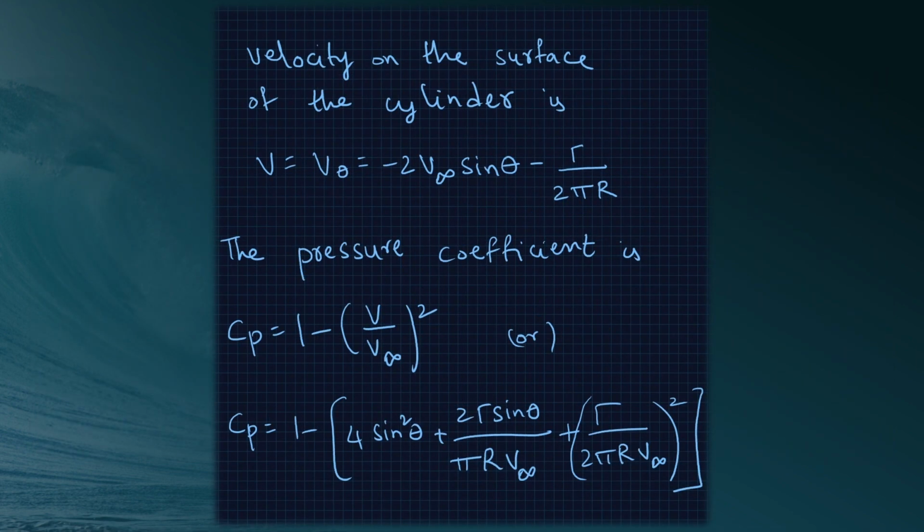The velocity on the surface of the cylinder is V is equal to V theta is equal to minus 2 V infinity sin theta minus gamma by 2 pi R. In turn, the pressure coefficient is obtained by substituting the equations. Cp is equal to 1 minus V by V infinity squared, or Cp is equal to 1 minus 4 sin square theta plus 2 gamma sin theta by 4 pi R V infinity plus gamma by 2 pi R V infinity squared.